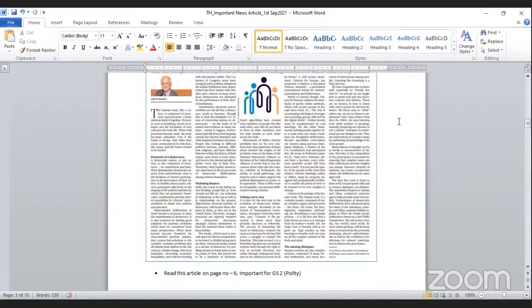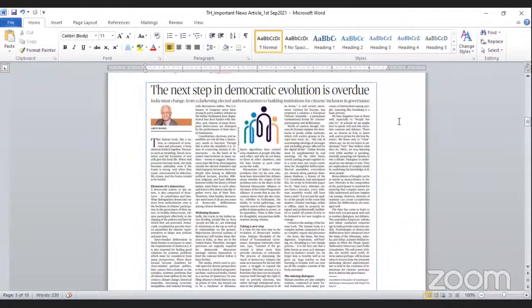This article is talking about electoral or elected authoritarianism. This is somewhere a criticism of the governance which can be seen in the country right now, or you can say the democratic principle or the evolution of democracy, in the context of the present situation in India. So this article will be useful for you for the examination.